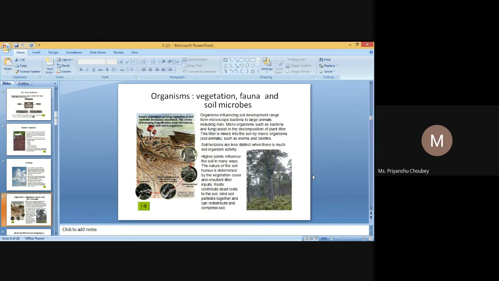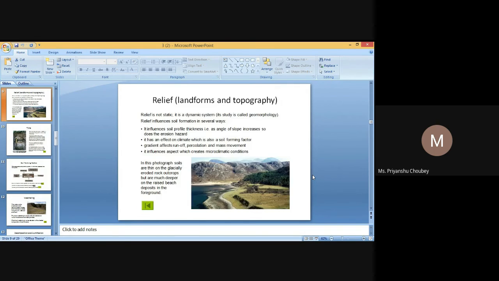Flocculation also takes place due to hydration, high soluble salt concentration, and the presence of divalent or trivalent cations.